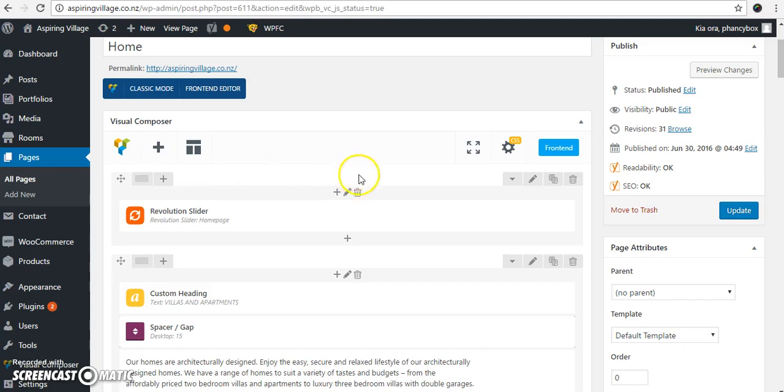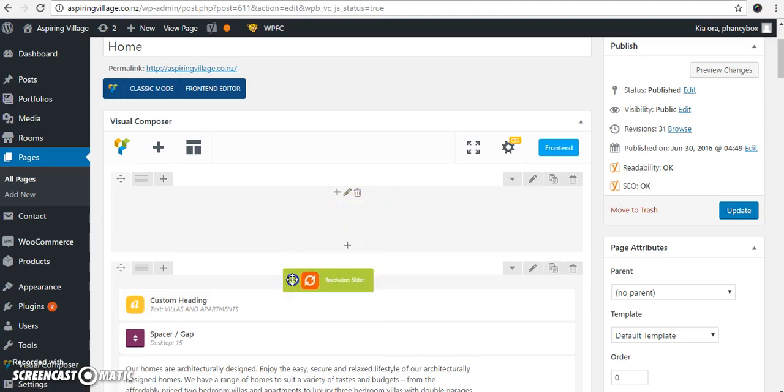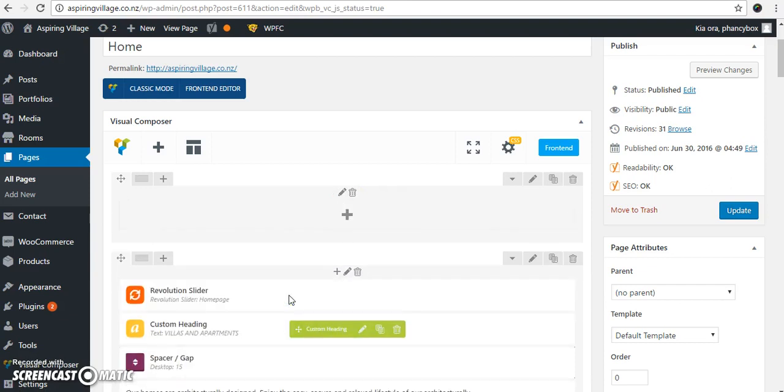And what we can also see inside this column is you've got an element. So in this case, it's a revolution slider element. With the same logic, you can delete this element, you can clone it, edit it, or you can move it. Let's say, for example, we want it up there. So you can play around with different bits and pieces and restructure your website so that it suits your needs perfectly. You'll also notice this little spacer gap.